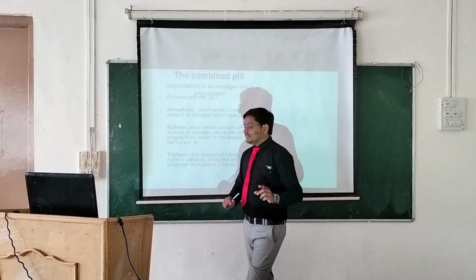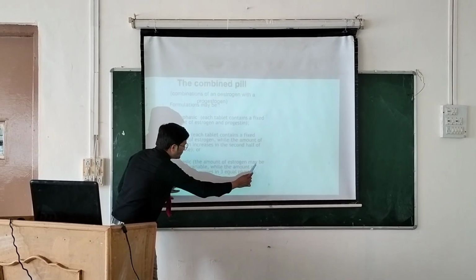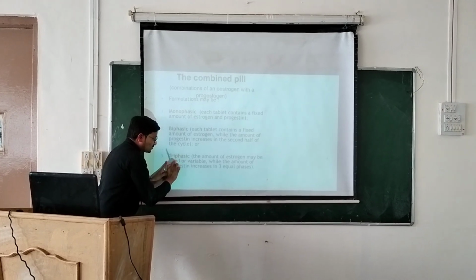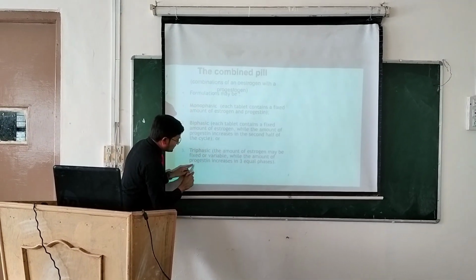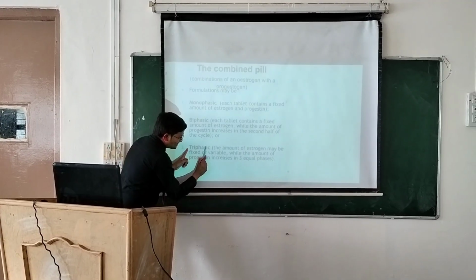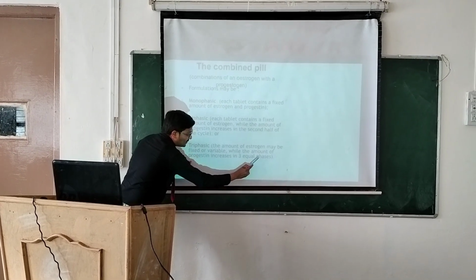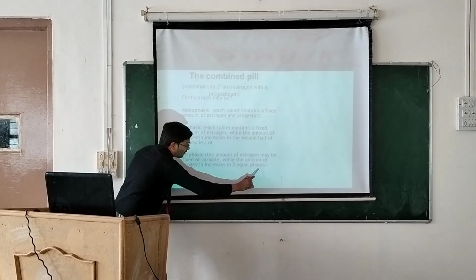In the triphasic, the amount of estrogen may be fixed or variable. Why? Because the amount of progestin increases in three equal phases.